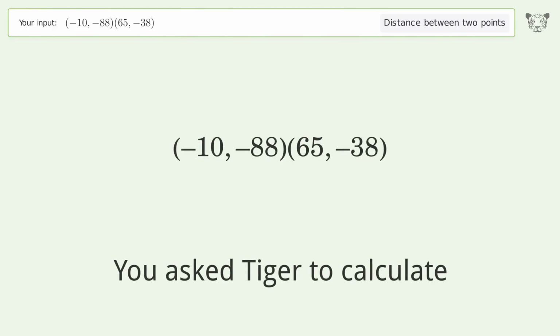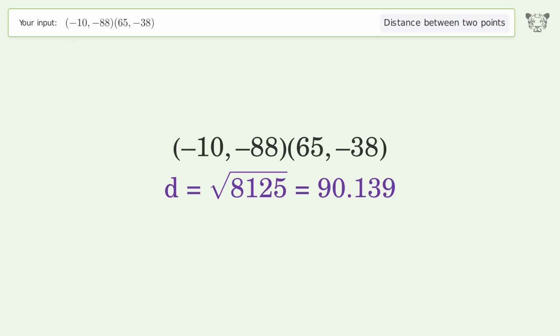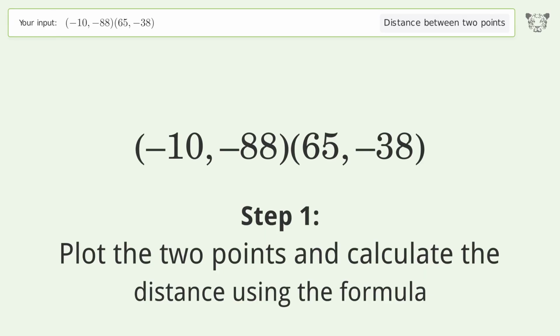You ask Tiger to calculate. This deals with the distance between 2 points. The distance between the 2 points is the square root of 8,125 or 90.139. Let's solve it step by step. Plot the 2 points and calculate the distance using the formula.